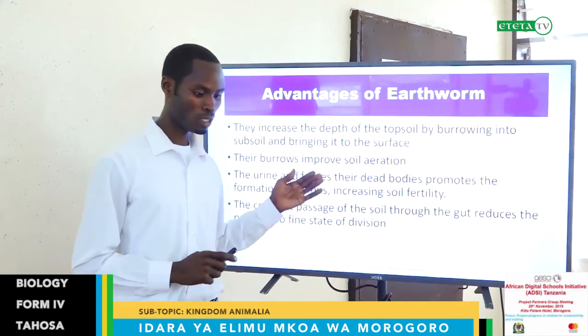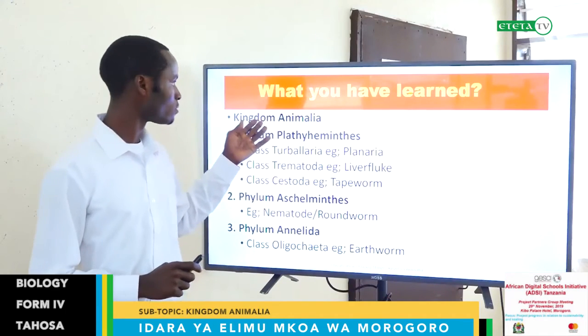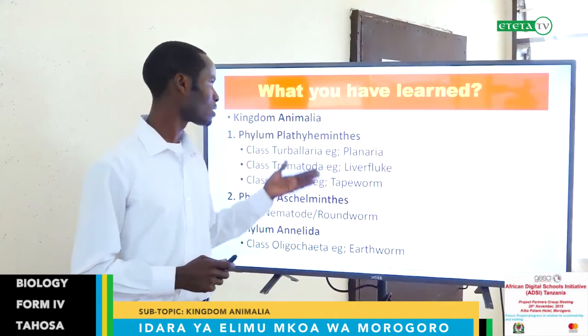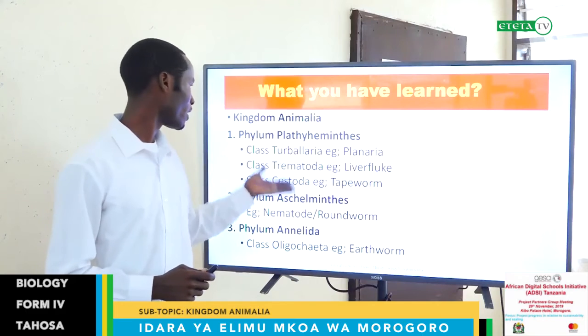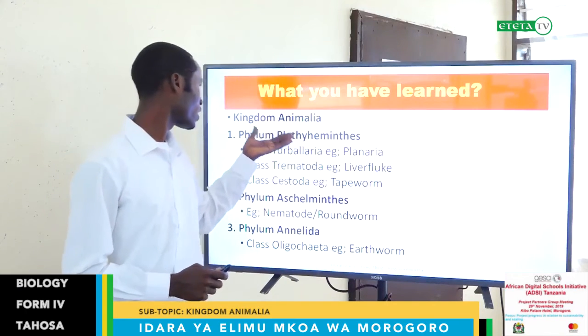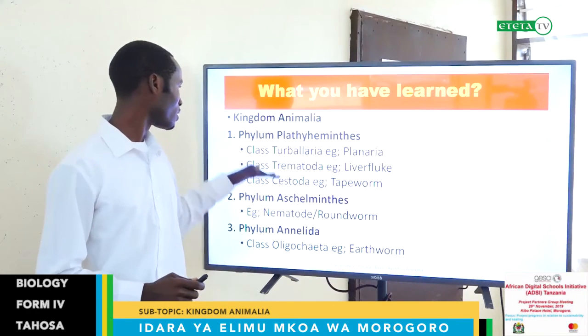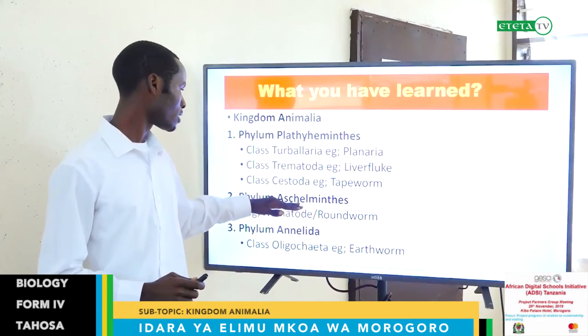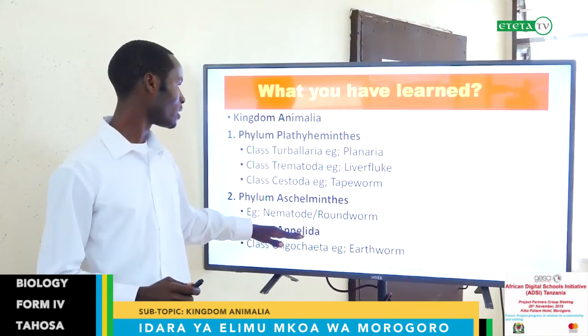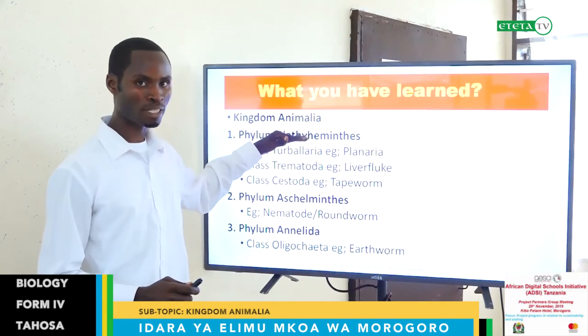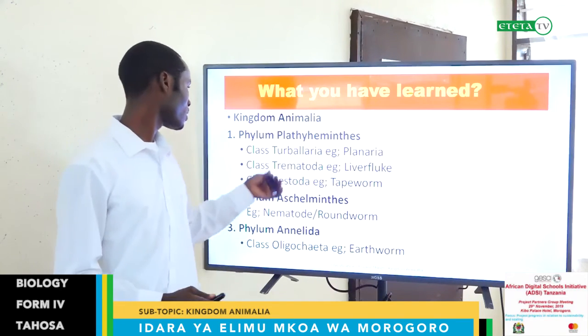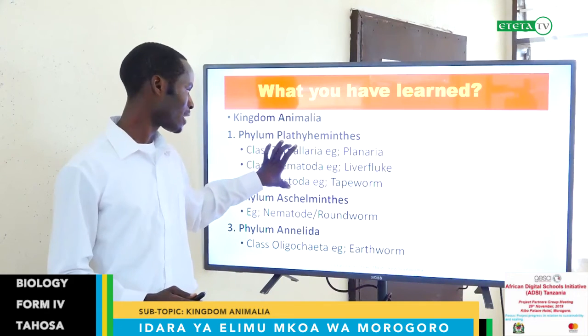And here, next slide, I want to reflect on what has been learned today. Today we covered the topic Kingdom Animalia, and we have discussed the three phyla: the phylum Platyhelminthes, Aschelminthes, and Annelida. Under the phylum Platyhelminthes, we have discussed the three classes.